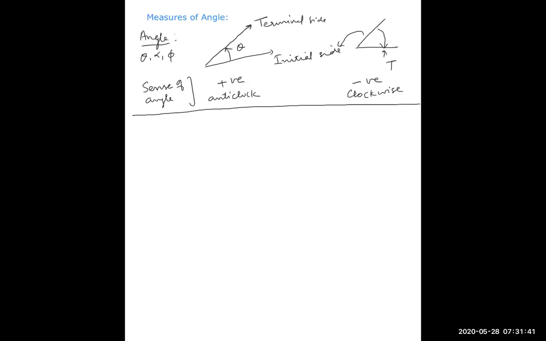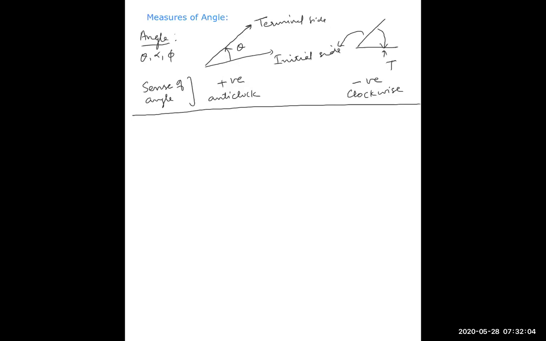Like we can measure length in the CGS system, where CGS means centimeter; the MKS system, where M stands for meter; and FPS, where F stands for foot. Three different systems are there for length. Similarly, for angles, we have three systems.